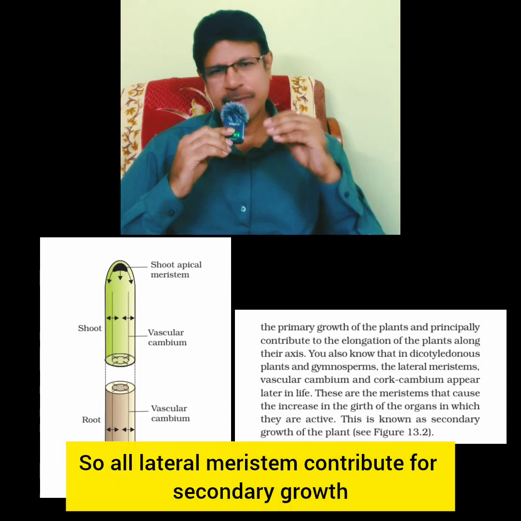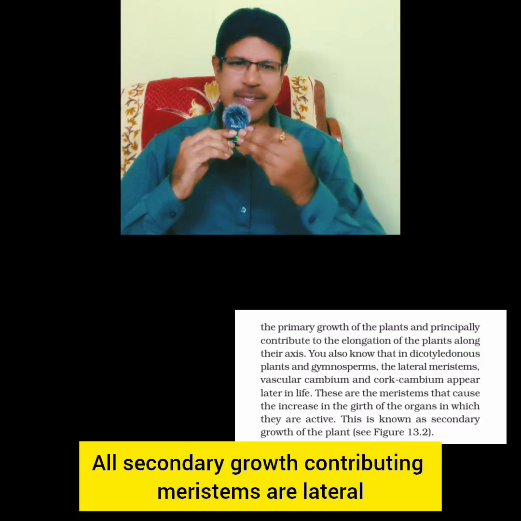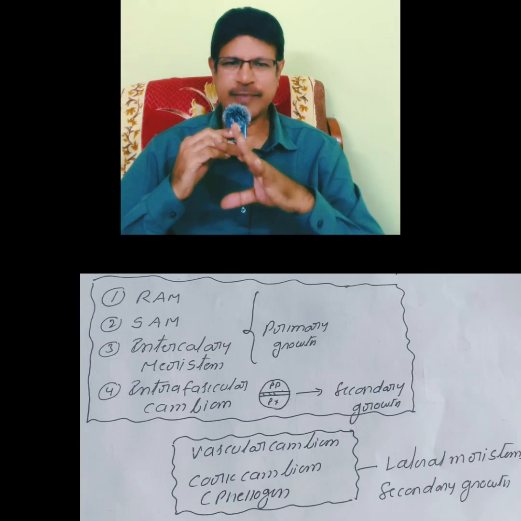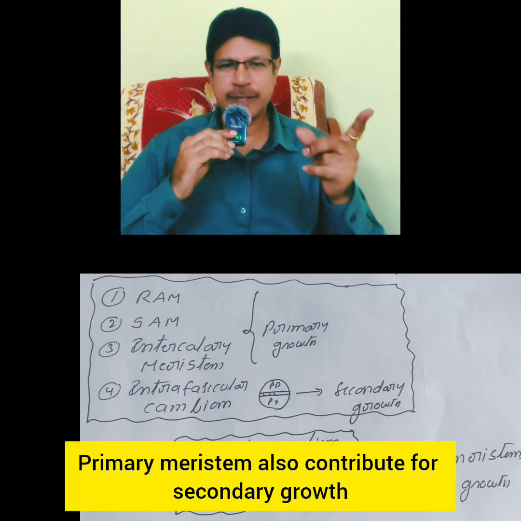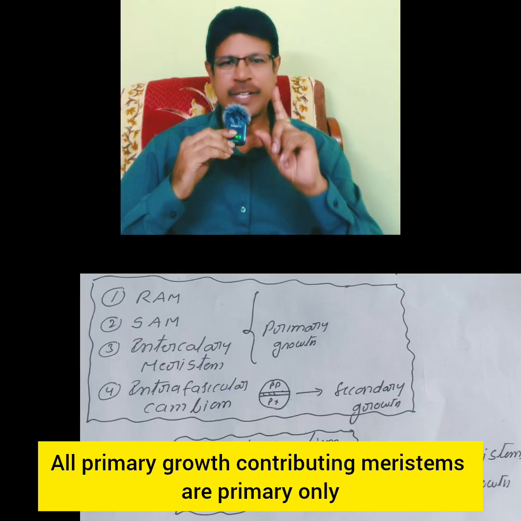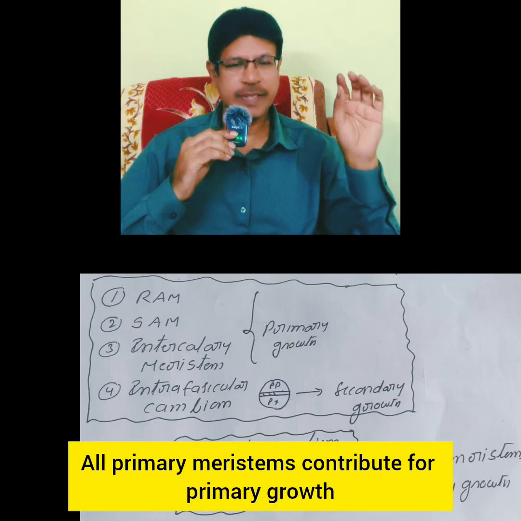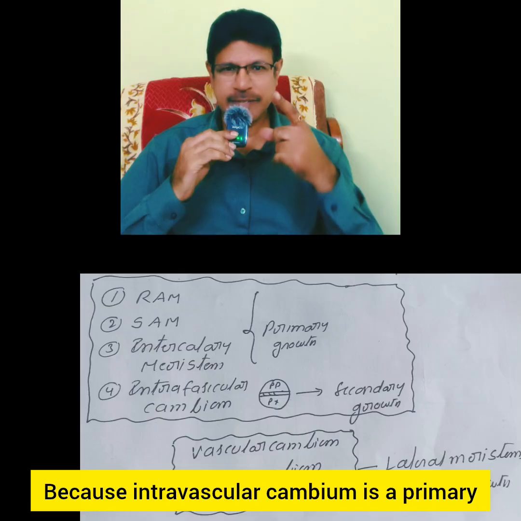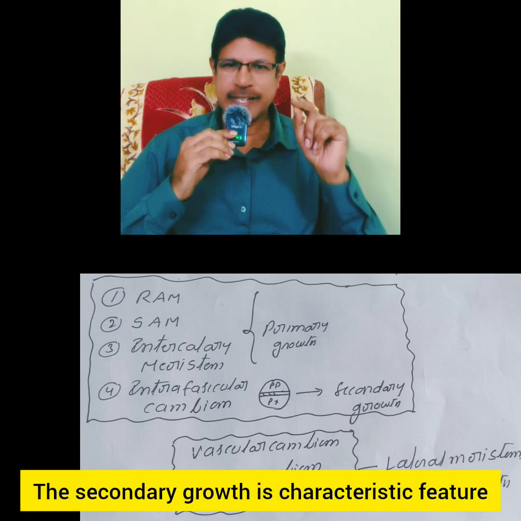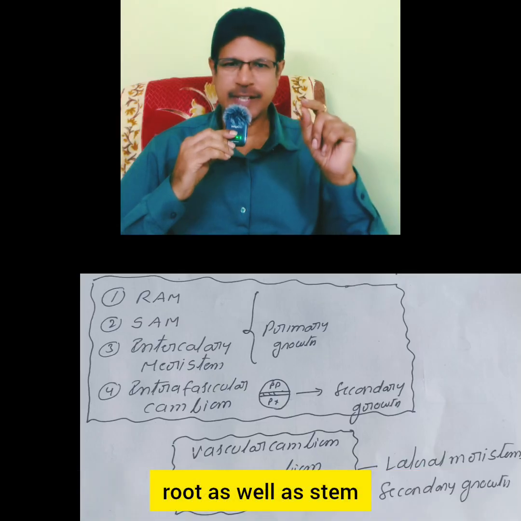So all lateral meristems contribute to secondary growth, right? All secondary growth contributing meristems are lateral, right? All secondary growth contributing meristems are secondary? That is wrong. Primary meristem also contributes to secondary growth. All primary growth contributing meristems are primary only. Yes, it is primary only. All primary meristems contribute to primary growth? That is wrong, because intrafascicular cambium is a primary meristem that contributes to secondary growth. Secondary growth is a characteristic feature of dicots as well as gymnosperms, root as well as stem.